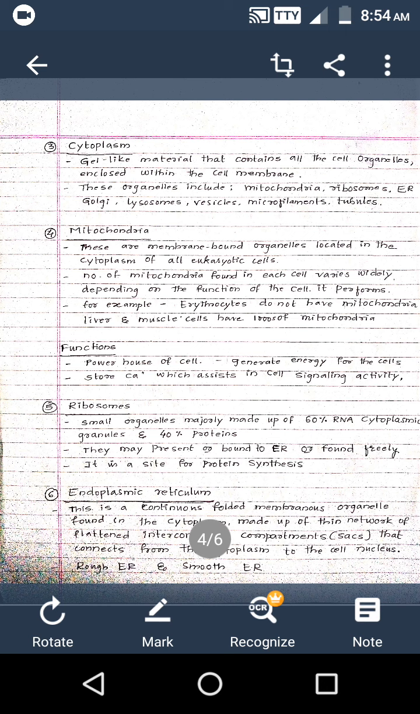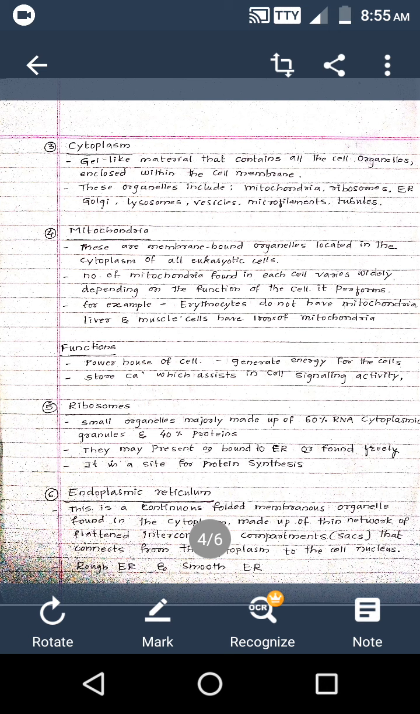The ribosomes' main function is to synthesize proteins. These ribosomes were discovered by Porter in the animal cell. If they attach to the endoplasmic reticulum, then we say it is rough endoplasmic reticulum. These ribosomes may also be found freely in the animal cell, and their main function is to synthesize proteins.